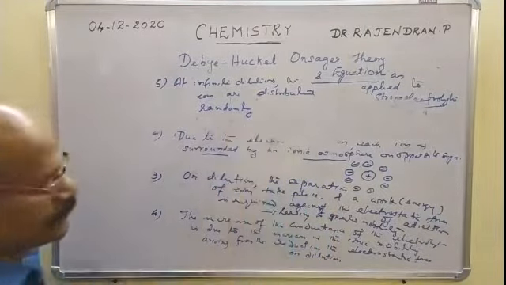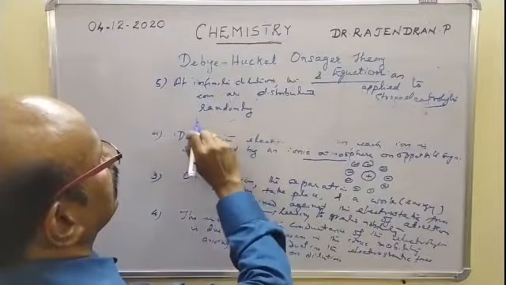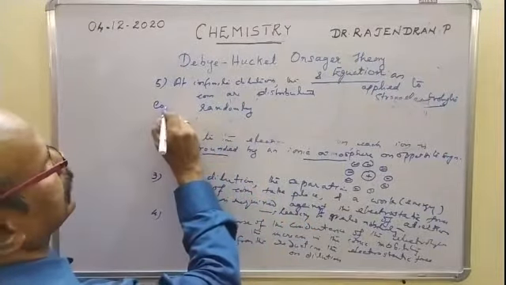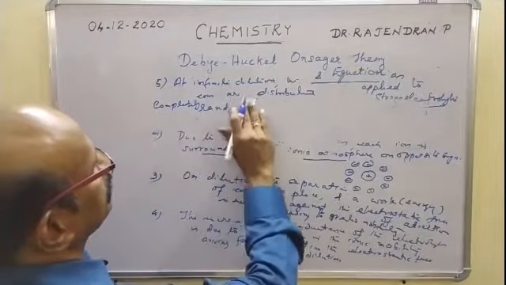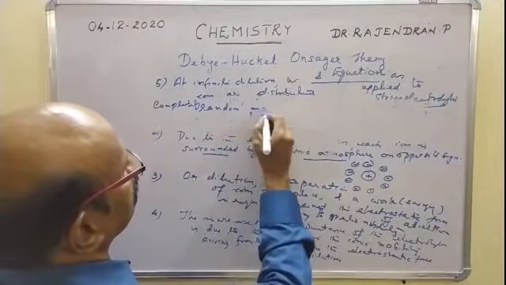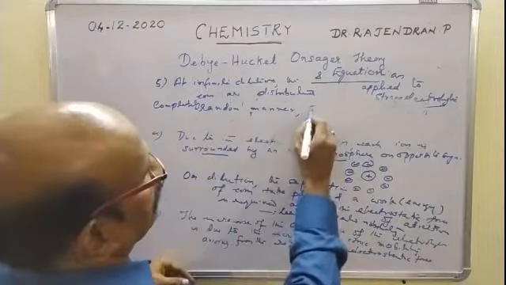So the ions are far away, completely random in distribution. At infinite dilution, the ions are distributed in a completely random manner, so that they are far apart.